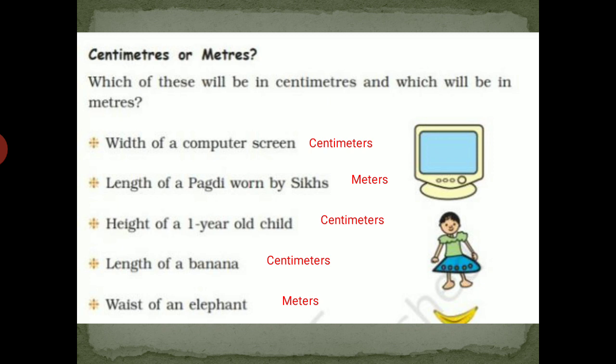The height of a 1-year-old child is neither in centimeters nor meters. Length of a banana will be measured in centimeters. Waist of an elephant will be measured in meters. Rest of the questions, try to solve on your own.